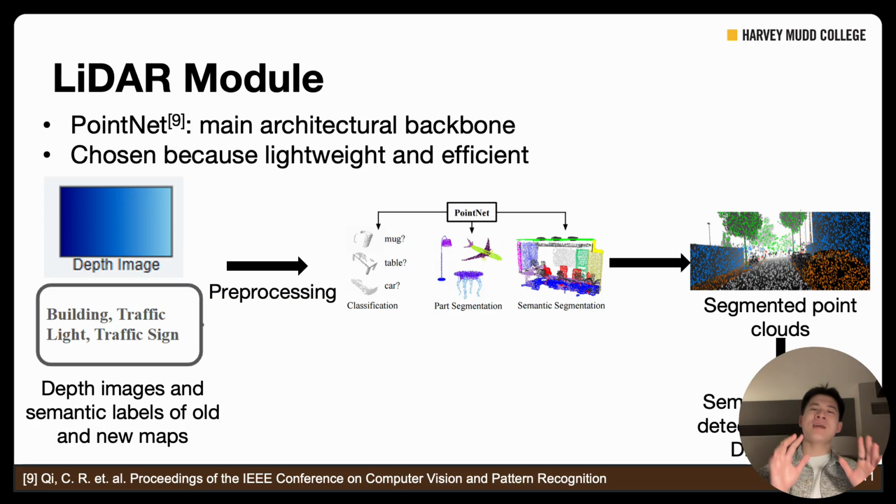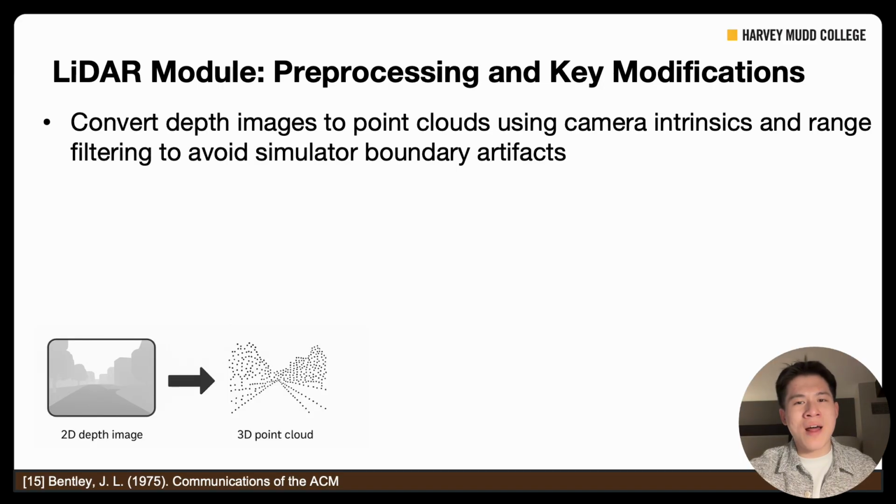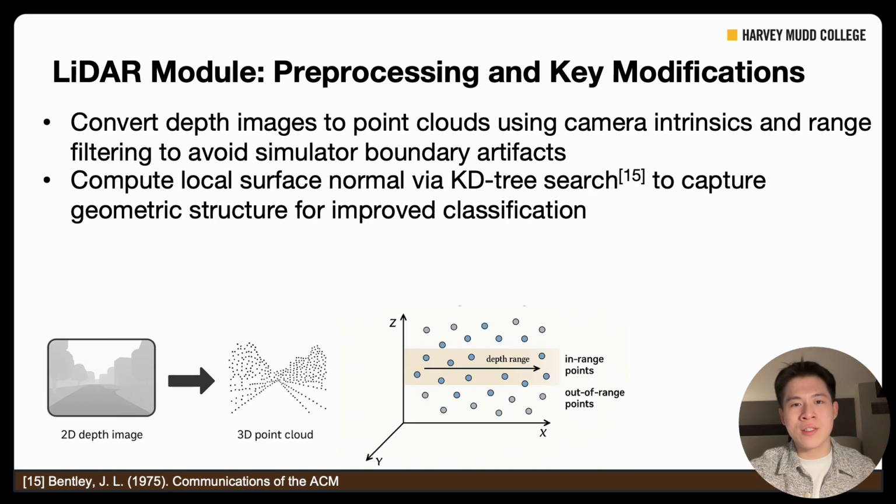And now, applying a point cloud or any learned method to get these semantic discrepancy scores is not trivial. So here, I'll talk about our key pre-processing steps. We convert the 2D depth images into 3D point clouds using the camera intrinsics, and then we apply range filtering to remove simulator boundary artifacts that could confuse the system.